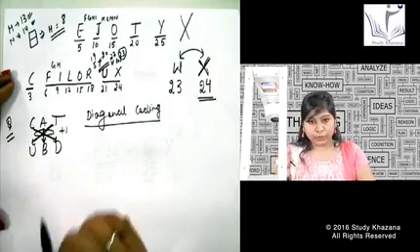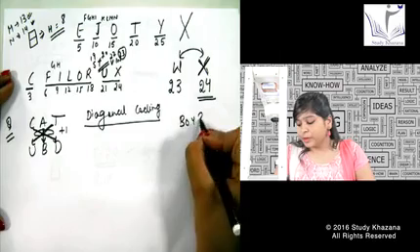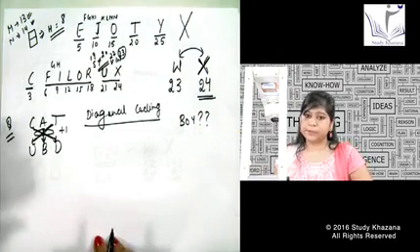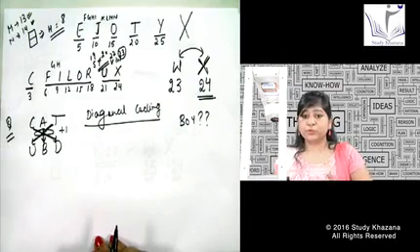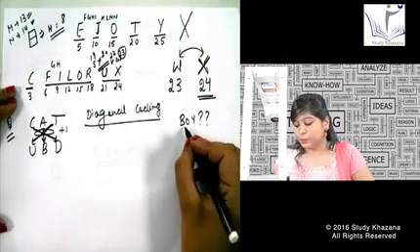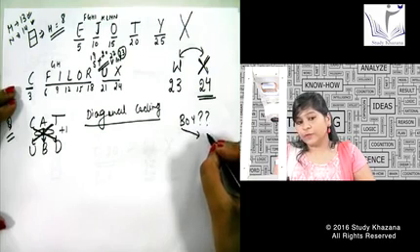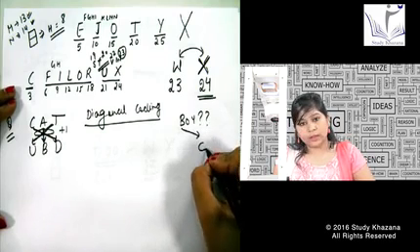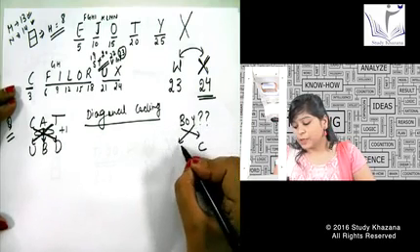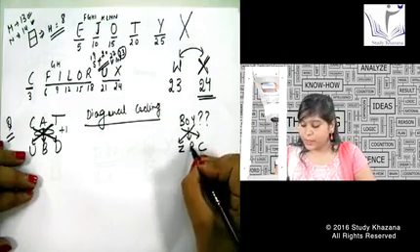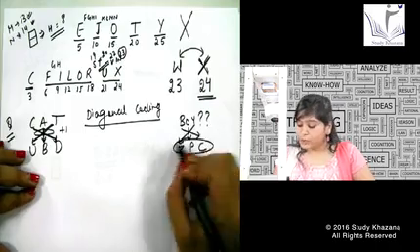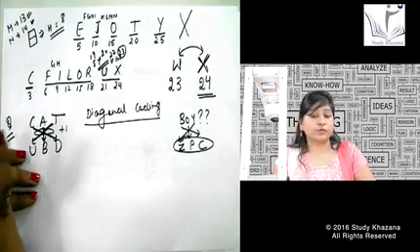Okay. So if I know the pattern of cat, can I find out the word boy also in the similar pattern? I have to do nothing. I just have to do +1 in the form of diagonal coding. After doing +1 in B, the answer will be C. After doing +1 in the Y, the answer will be Z. And after doing +1 in O, the answer will be P. So how simple it is to find out the answer. You just have to do nothing.